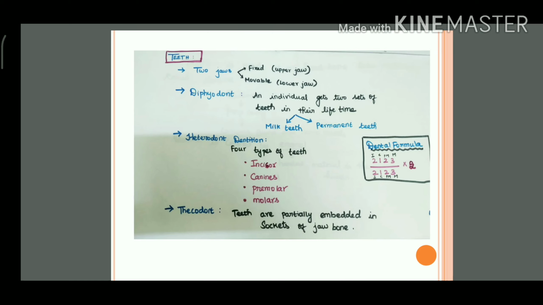And the next is heterodont. Heterodont means we possess four different types of teeth. Just imagine how the shapes of the teeth vary from each other, right? So we possess four different shapes of teeth, and that is why it is called heterodont. What are the four types of teeth? As I already stated, I, C, PM, M: incisor, canine, premolar and molar.